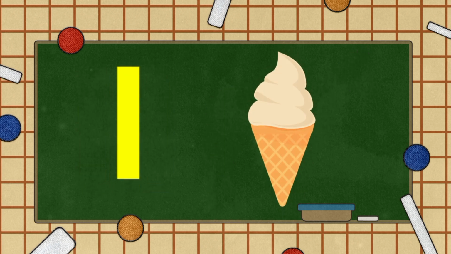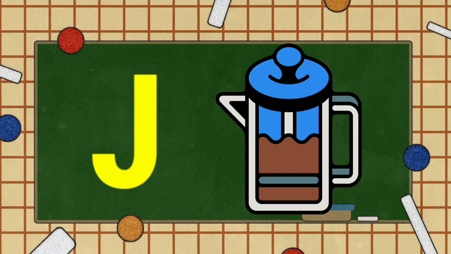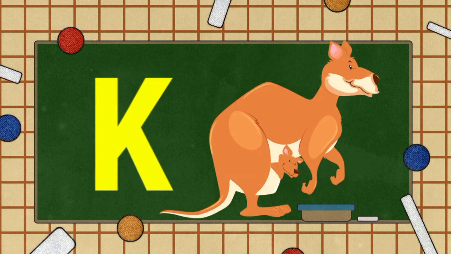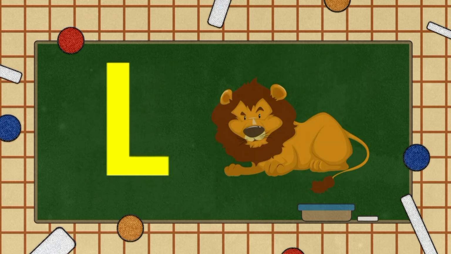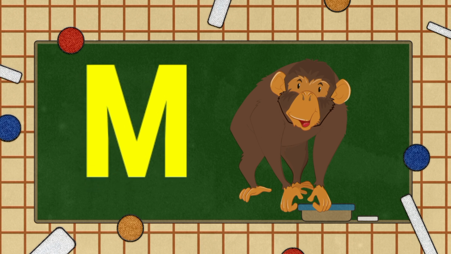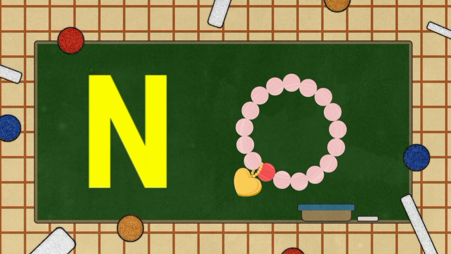I for ice cream. A, B, C, D, J for E, jug. F, G, H, I, J, K, L, M, N, O, K for kangaroo. Q, R, S, T, U, V, L for lion. X, Y, and Z. Now I know M for my monkey. ABCs. Next time won't you sing with N for necklace.